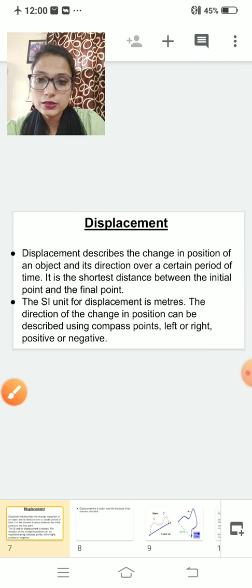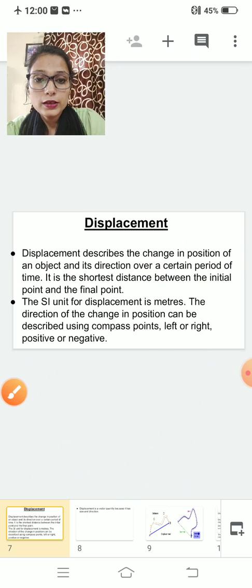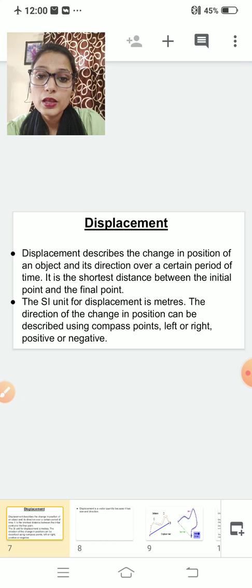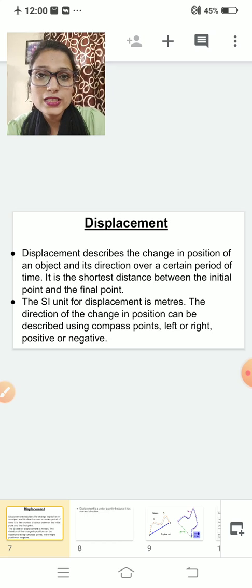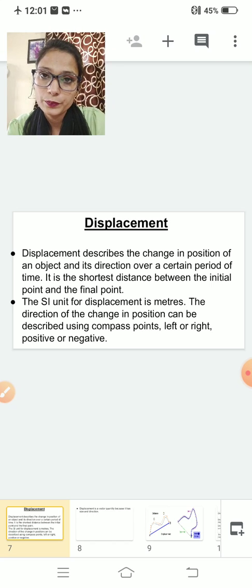I will read this slide one more time. Displacement describes a change in position of an object and its direction over a certain period of time. Or in other words, you can say that it is the shortest distance between the initial and the final position of an object.